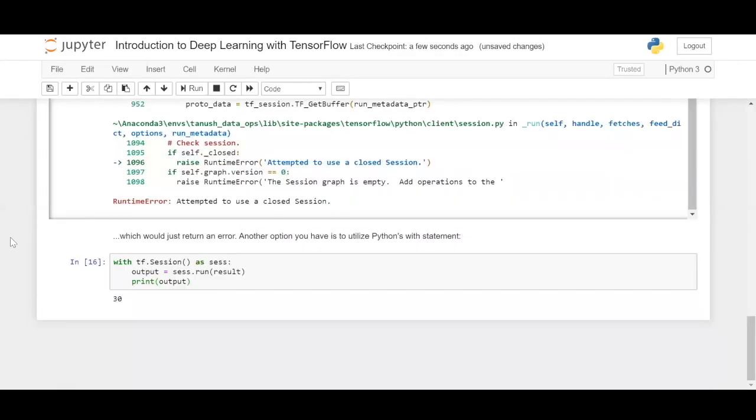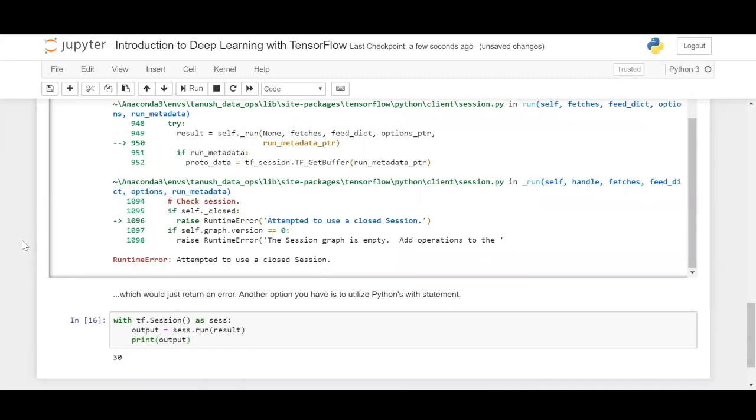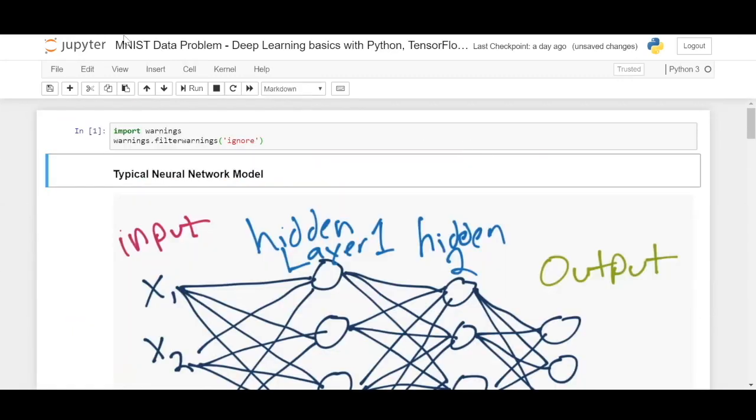So next thing will be moving on into building our first deep learning model. We'll be having a list of numbers from 0 to 9, handwritten digits. What we will do is we will use TensorFlow and build a model which is going to accurately predict what each handwritten digit is.